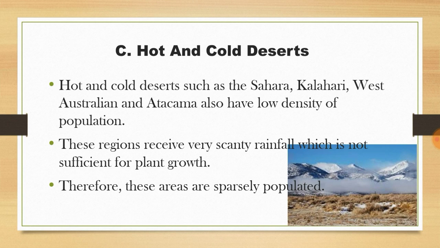We have seen them in detail, and in the sparsely populated regions there are three kinds of regions where people very rarely live. They are equatorial regions, ice-capped polar regions, hot and cold deserts. So these are the sparsely populated regions across the world. I hope this session is clear.